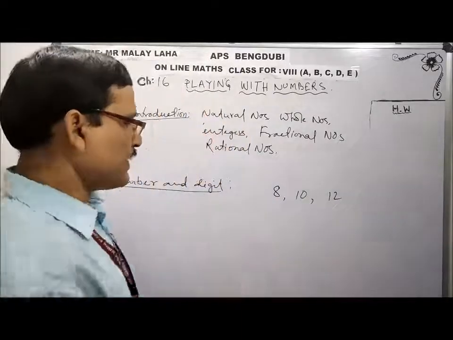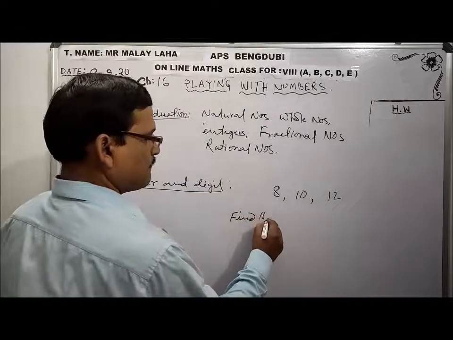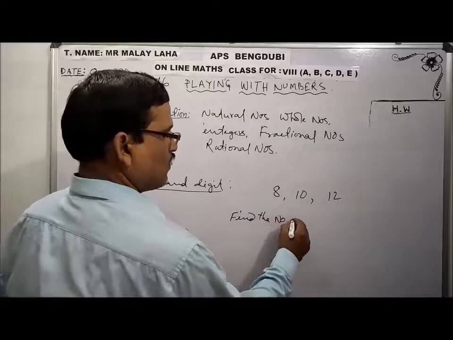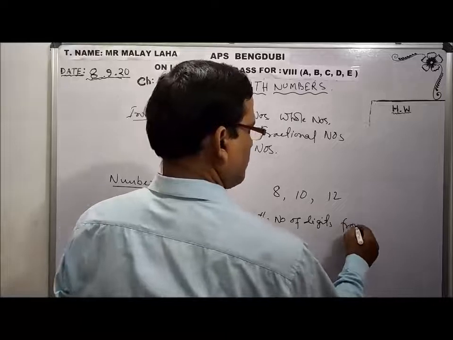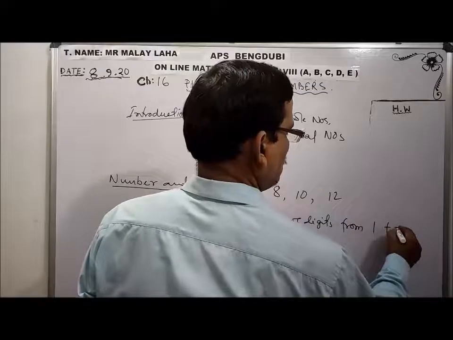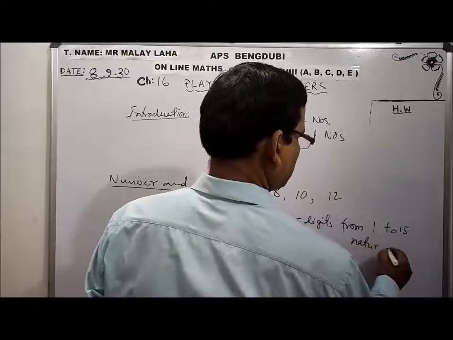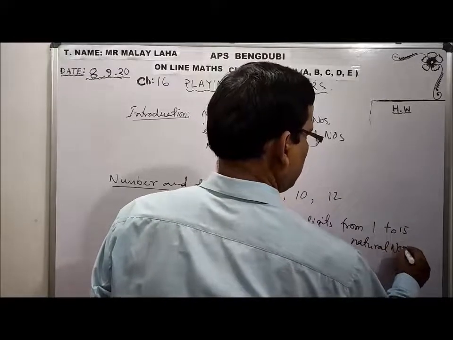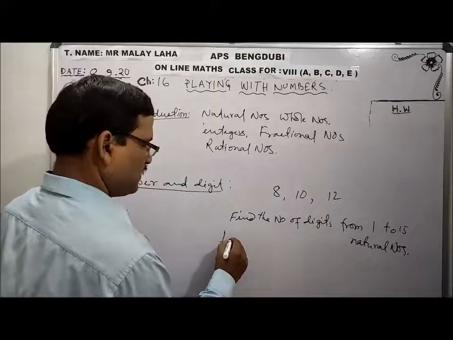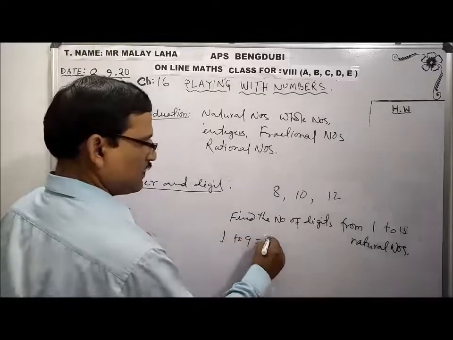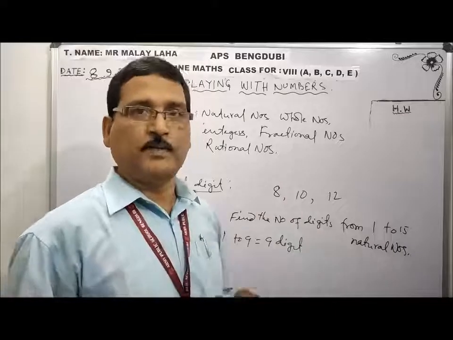Okay, so if I ask you to find the number of digits from 1 to 15 natural numbers, how will you do it? So 1 to 9, how many digits? 1 to 9, total 9 digits, since 1 to 9 are one-digit numbers.